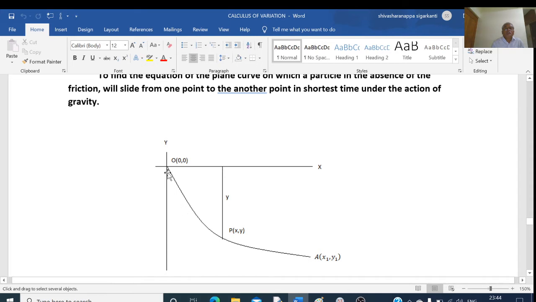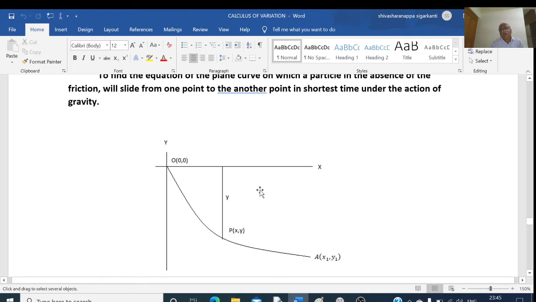There are many curves along which the particle may move from O to A, either a direct straight line, or a convex curve like this.